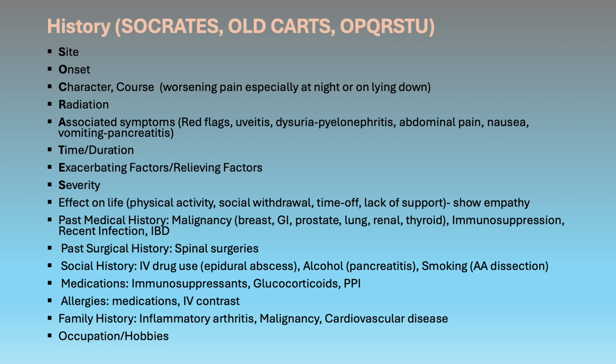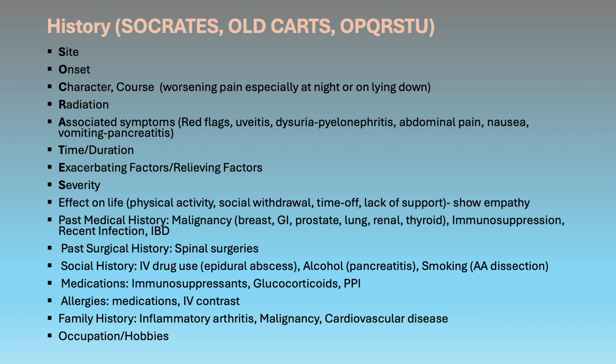Ask about the specific characteristic of the back pain. Back pain that is present at rest and wakes the patient up from sleep is typically associated with inflammatory arthritis like rheumatoid, ankylosing spondylitis, as well as malignancy. Pain that is described as burning in nature is neuropathic and could be due to nerve root compression. Tearing back pain is typically associated with aortic dissection. Sharp back pain is not very specific and can happen in many different causes.